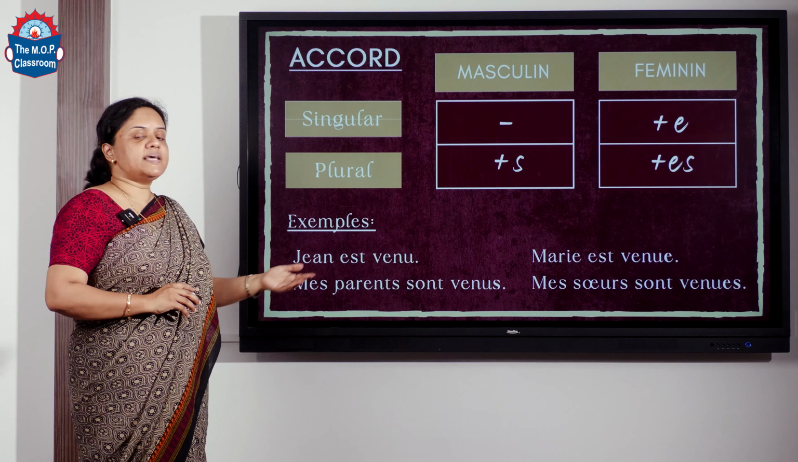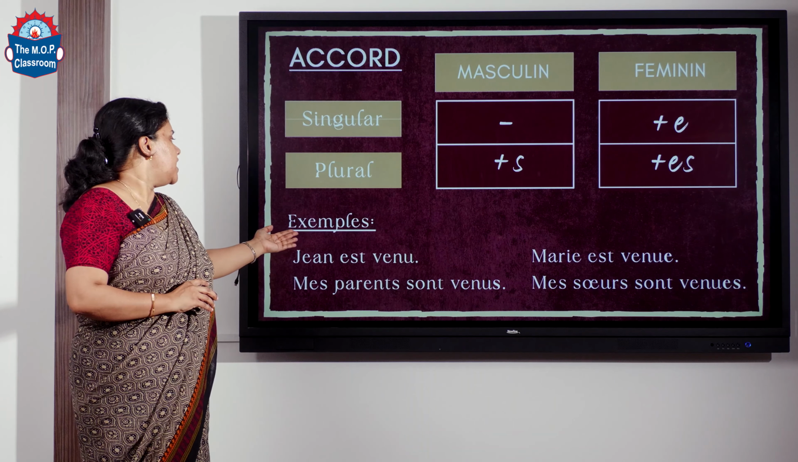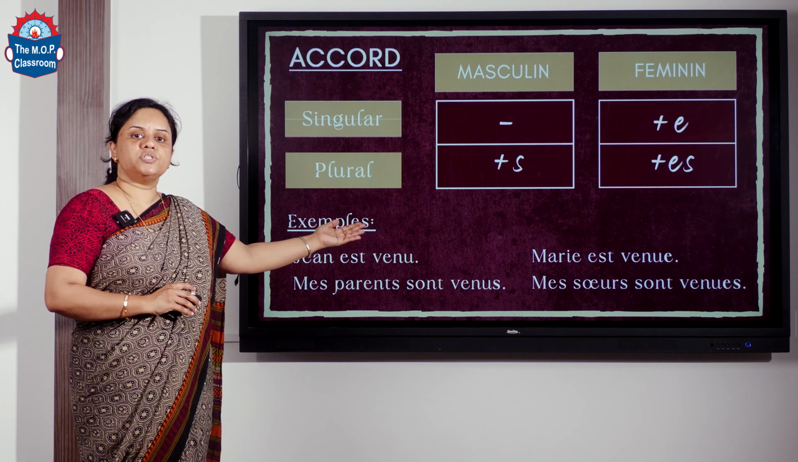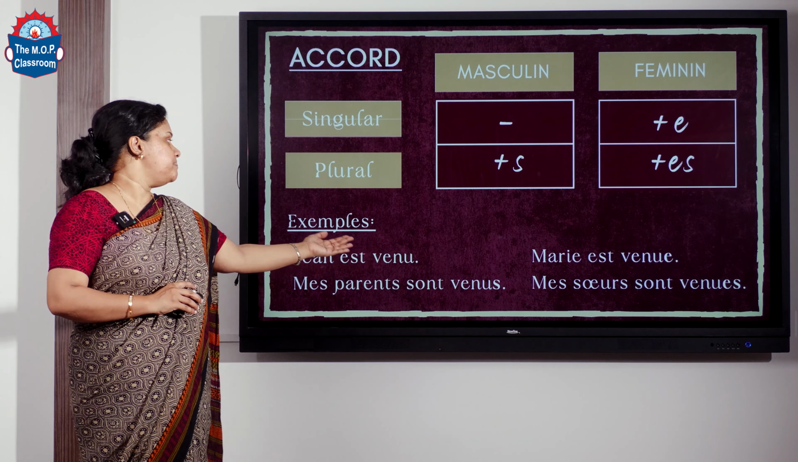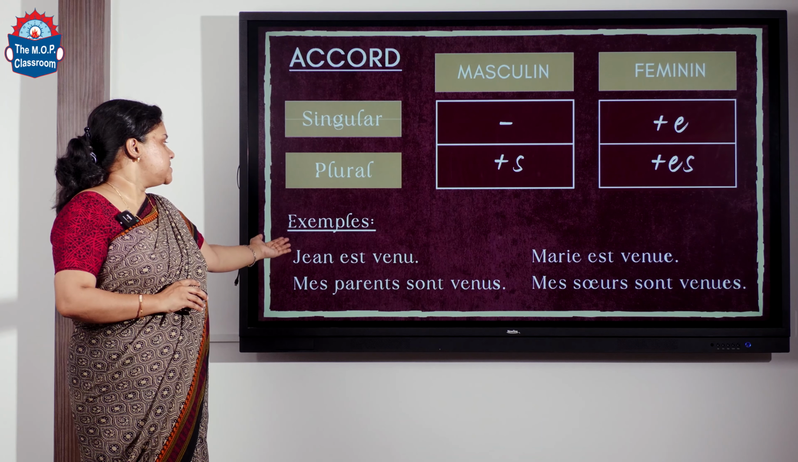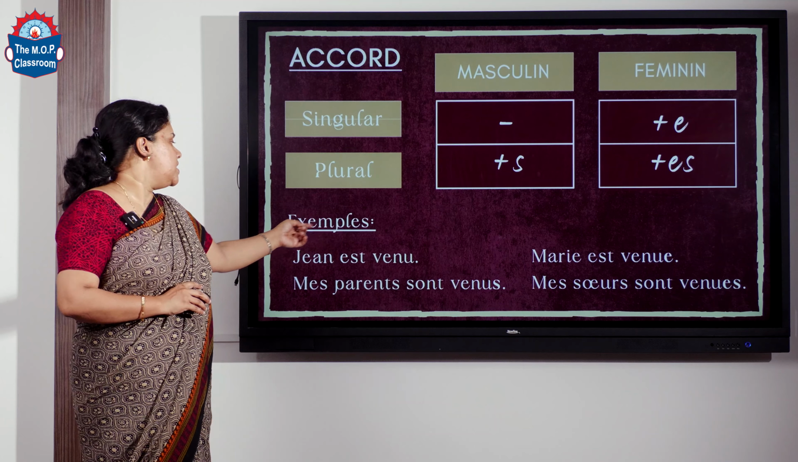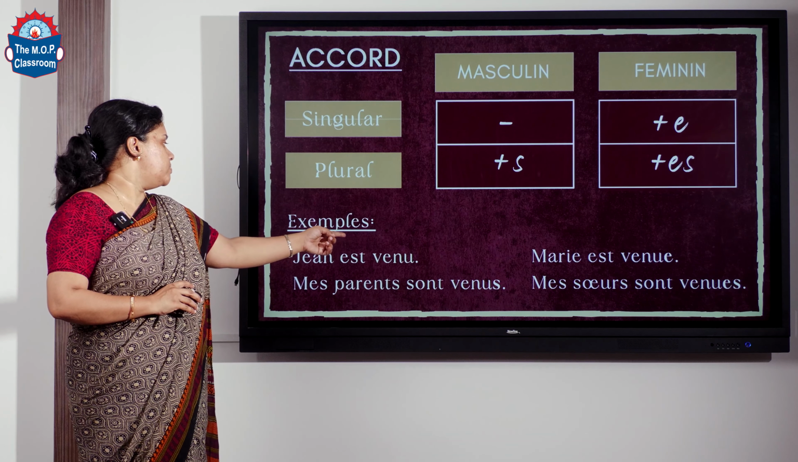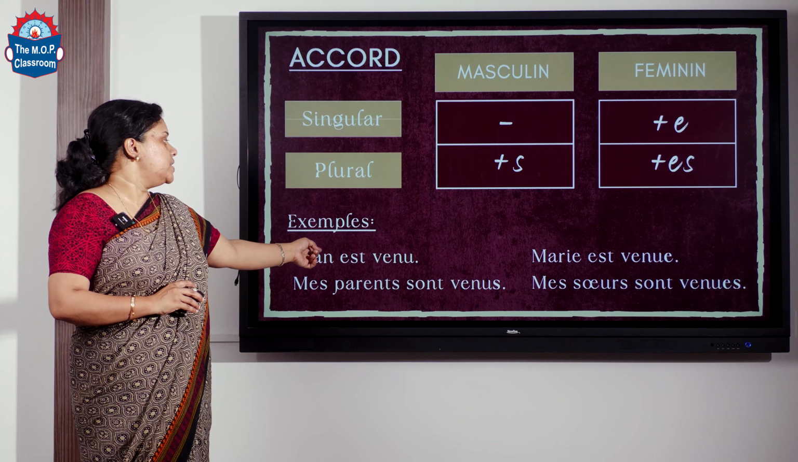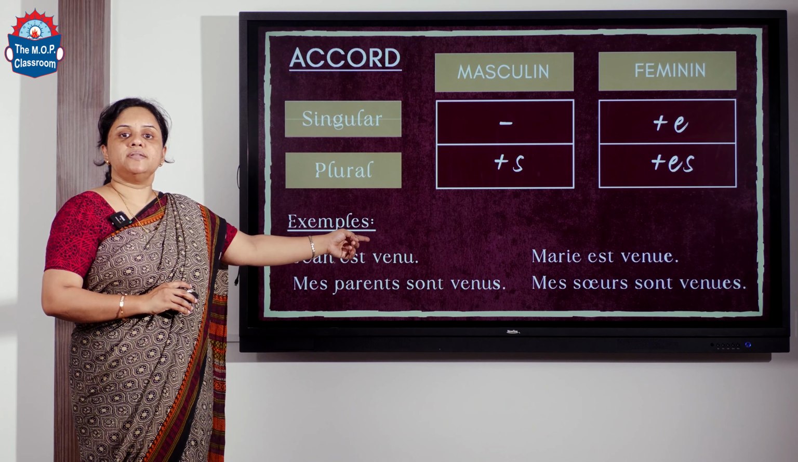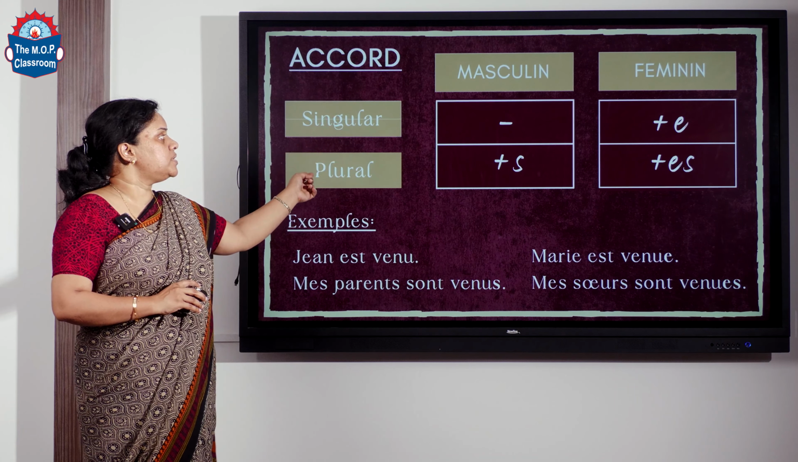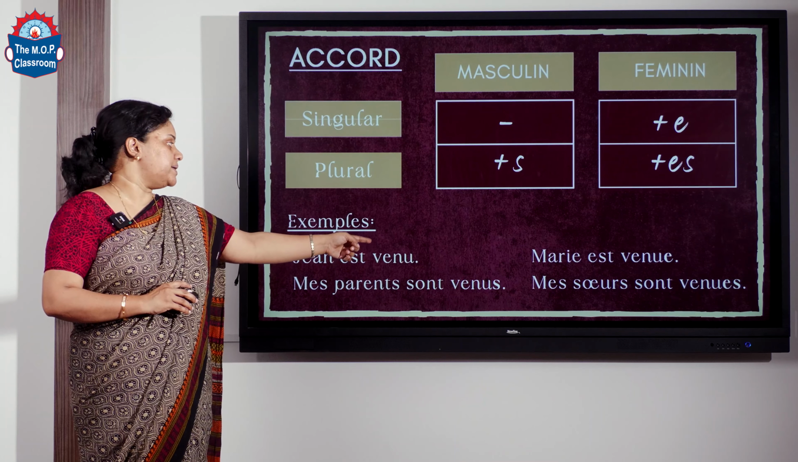So if you see the example, it will be more clear. We have Jean est venu, that is Jean has come. So because Jean is masculine singular, we don't add anything to the participe passé. Mes parents sont venus, my parents came. So here it is masculine plural. So masculine plural, we add an s to the participe passé.